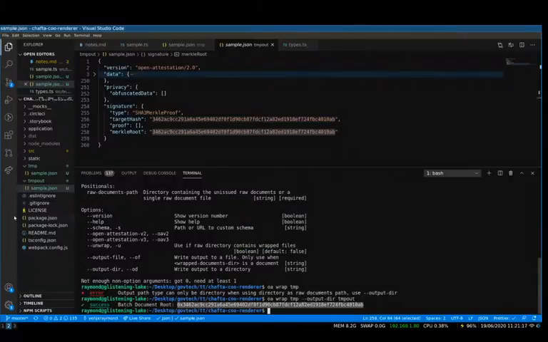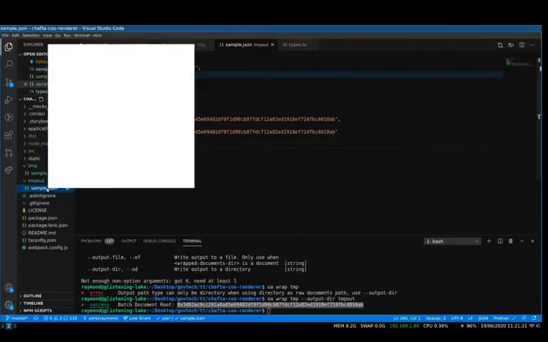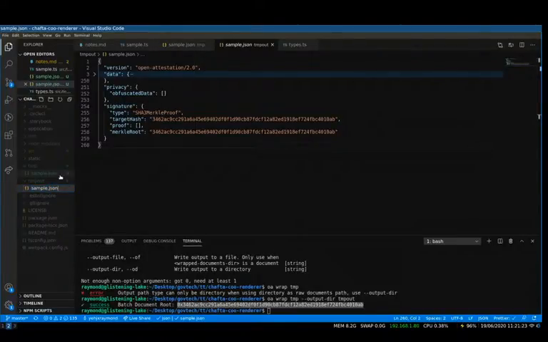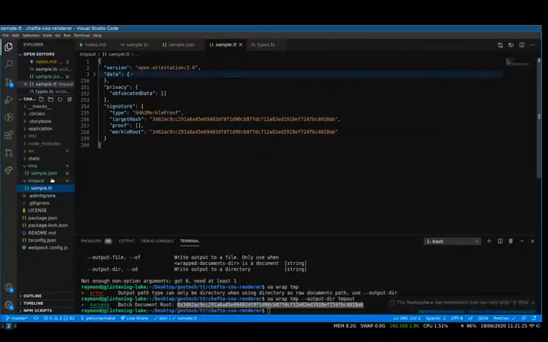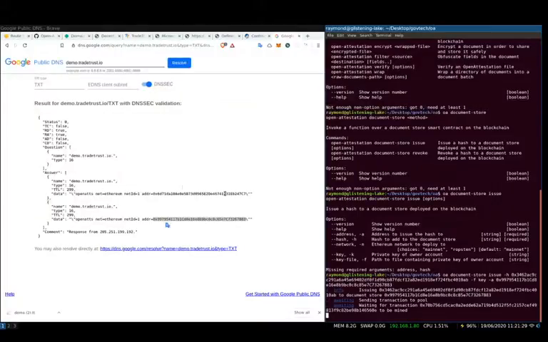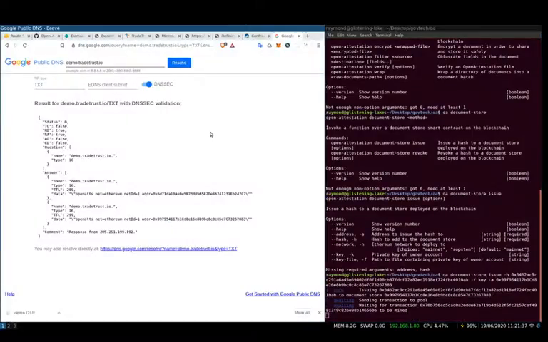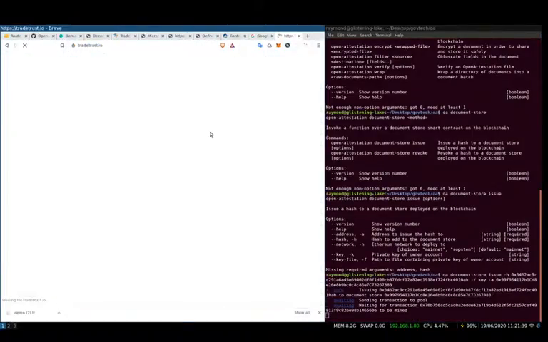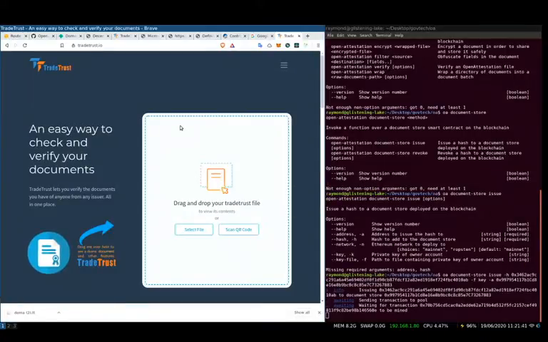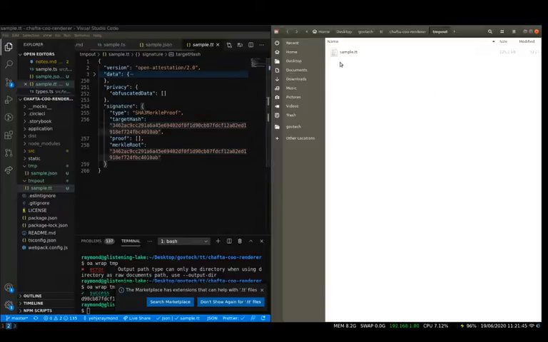So while waiting, let's go back to here. This is actually your TradeTrust file already. You can change the extension to .tt just to signal to people that this is a TradeTrust file. Still waiting. When that has been issued, I should be able to drag this TradeTrust file into tradetrust.io, and it should show me that it has been issued by the right entity.